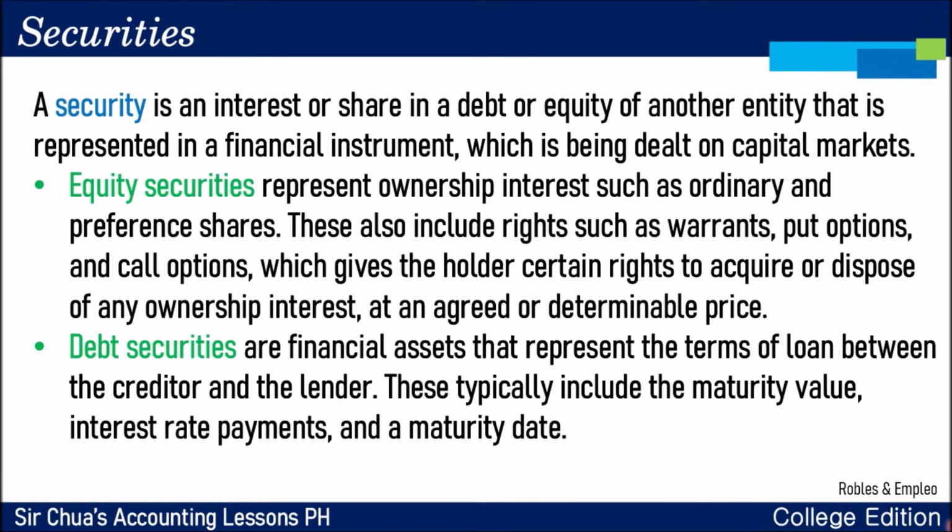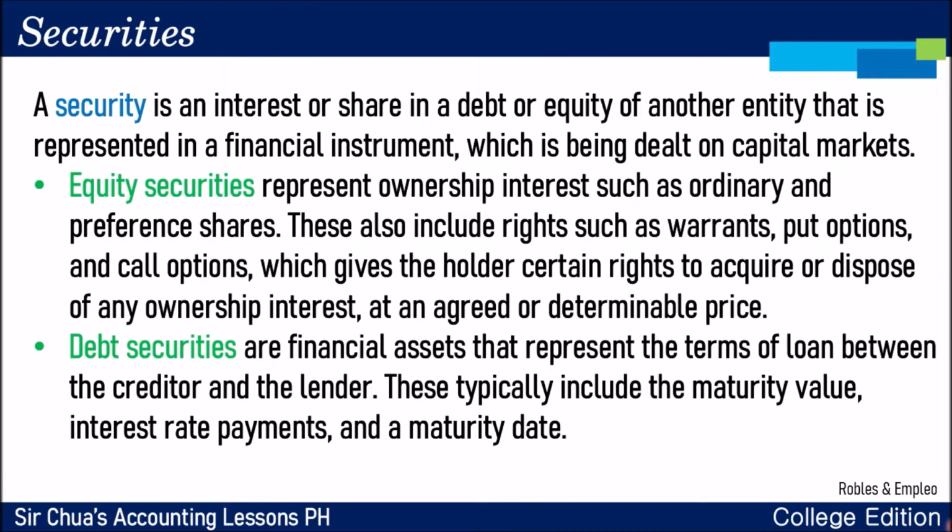So, kung ikaw na yung may hawak ng instrument na in-issue nung umutang, edi makaka-expect ka po ng interest income dahil utang po yung transaction na yan. Okay? So, sa side ng company na may hawak ng debt security, asset nila yon. Kaya makaka-receive sila ng interest income associated with that debt security.